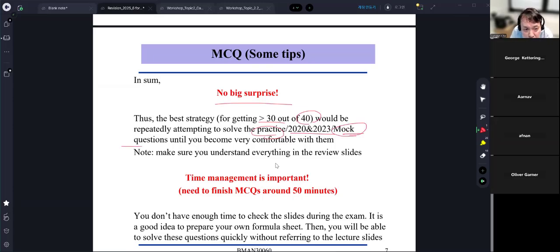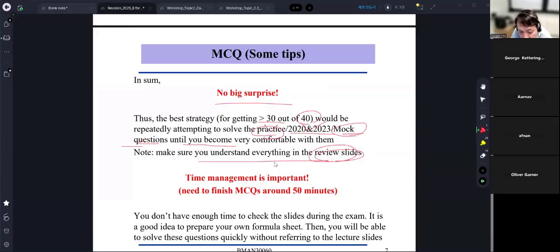Basically, mock exam questions are based on practice questions and past exam questions. You need to attempt to solve these several times until you become very comfortable. What I mean by very comfortable is, if you study the review slide and know all the key points there, and I give you practice questions as an exercise, you should be able to solve them without even looking at the review slide, or you need to know where to look for the key point.